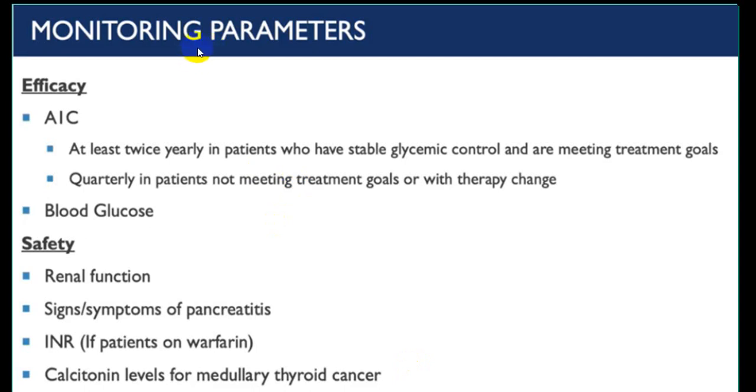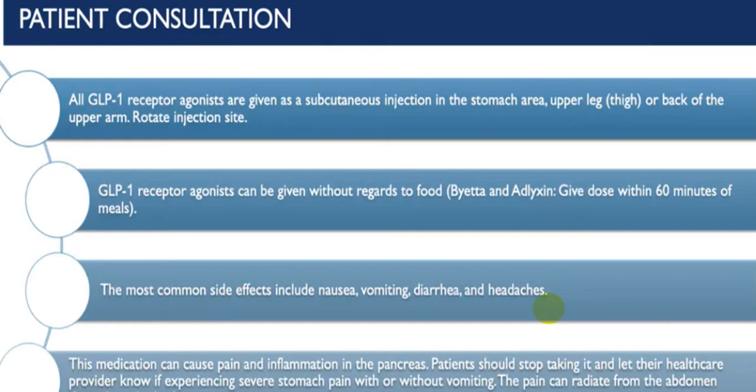While treating with a GLP-1 receptor agonist, always keep a watch on HbA1c, renal function, liver function by INR, and look for symptoms and signs of pancreatitis. And calcitonin level for finding out medullary thyroid carcinoma. This should be at the back of your mind.